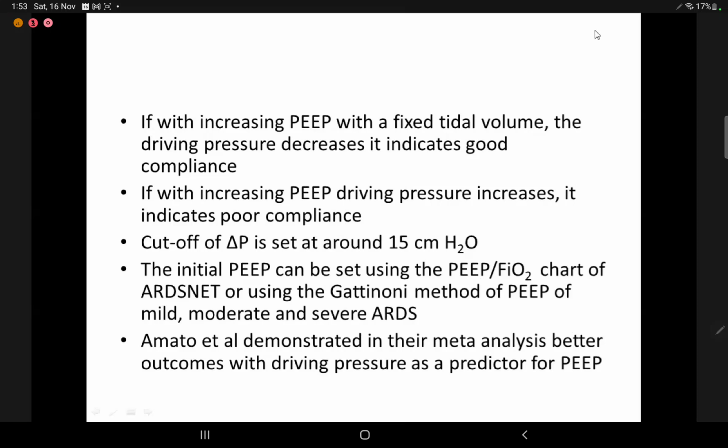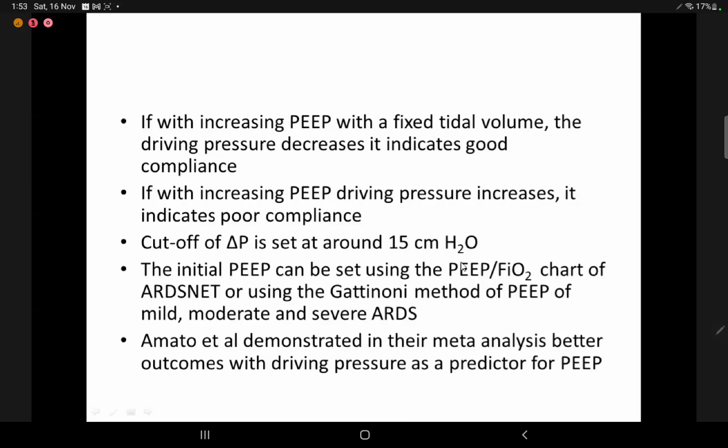So if, with increasing PEEP and with a fixed tidal volume, the driving pressure decreases, it indicates good compliance. If with increasing PEEP, driving pressure increases, it indicates poor compliance. We use a cutoff of driving pressure of less than 15 centimeter of water. The initial PEEP can be set using the PEEP FiO2 chart of ARDSnet or using the Gattinoni method of PEEP.